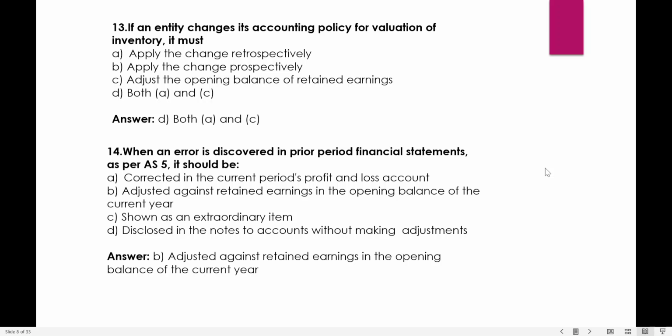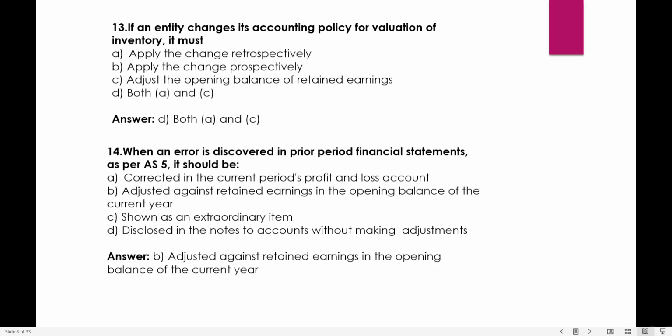If an entity changes its accounting policy for valuation of inventory, it must apply the change retrospectively, apply the change prospectively, adjust the opening balance of retained earnings, or both A and C. So we say the change in accounting policy जब भी होता है हमें उससे इफेक्ट कहाँ देना है, रेट्रोस्पेक्टिव देना है. ठीक है, तो रेट्रोस्पेक्टिव इफेक्ट मैंने अगर वो पॉलिसी चेंज की अभी 2021-22 में हमने वो चेंज लाए हैं तो वहाँ से हमें उसका इफेक्ट देना पड़ेगा.